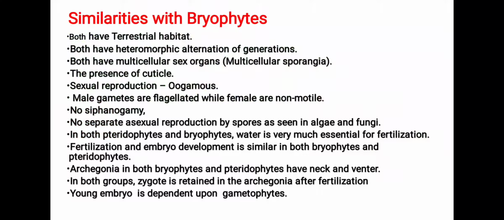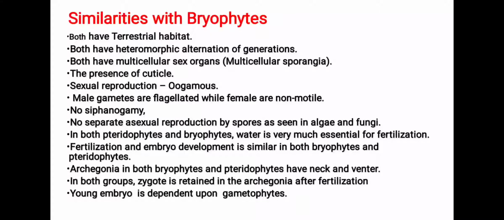Students, let's know similarities of pteridophytes with bryophytes. Both of these have terrestrial habits. Both have heteromorphic alternation of generation. Means in both bryophyte and pteridophyte, either gametophyte or sporophytic generation is dominant over the other. In pteridophytes, sporophyte is dominant over gametophyte, while in bryophyta, gametophytic generation is dominant over the sporophytic generation.